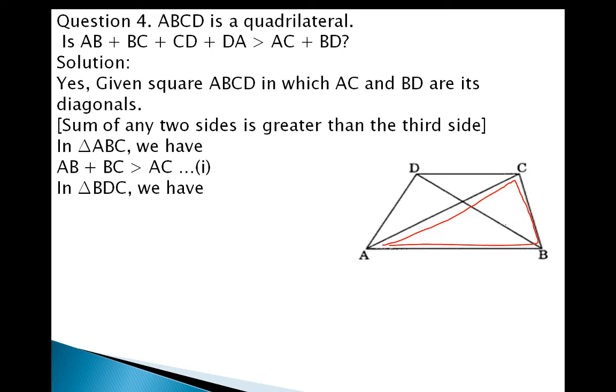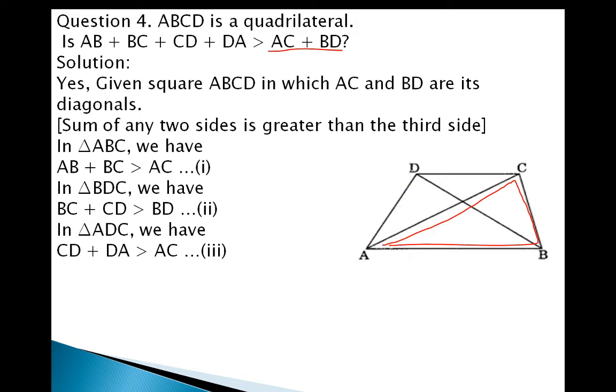And in BDC, look at here, BDC, we have BC plus CD, and it is greater than BD. Why do we choose AC and BD here? You can see this, the right hand side of what is given in the question shows the diagonals. So we have to choose the third side as a diagonal. In ADC we have AD plus DC is greater than AC, and DA plus AB is greater than DB.